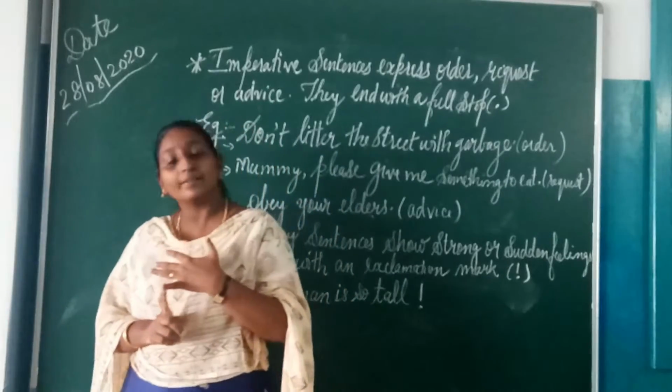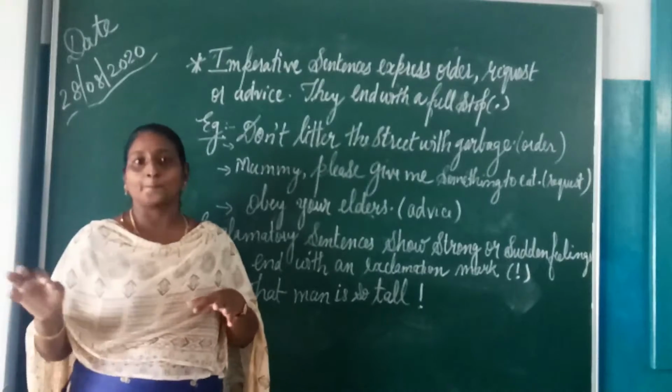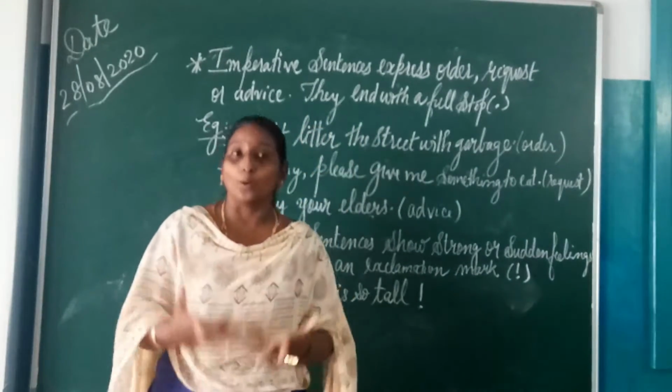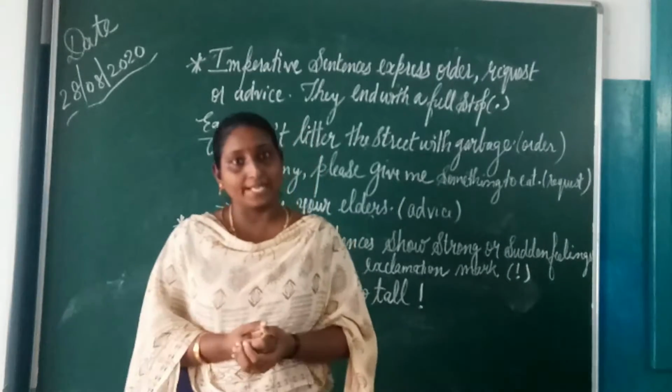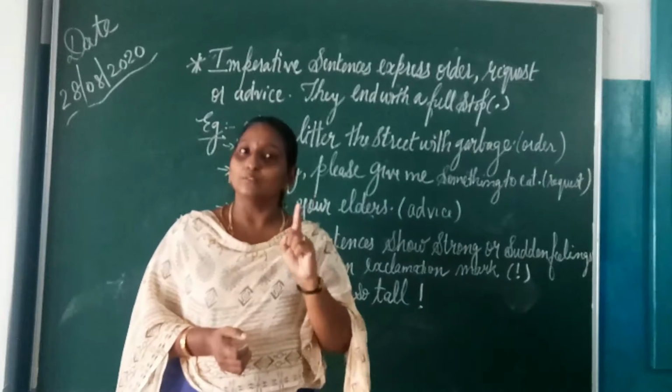So, just like the declarative and assertive statement-type sentences, imperative sentences also end with a full stop. They tell you whether it's an order, a request, or advice.